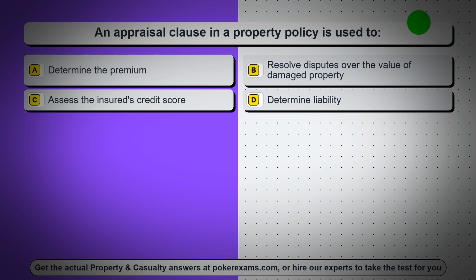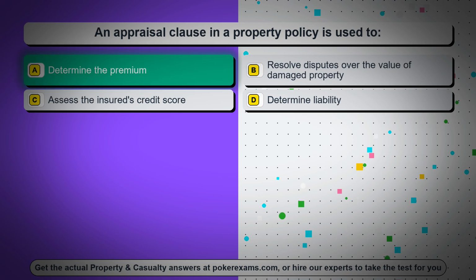Question 34. An appraisal clause in a property policy is used to: Option A. Determine the premium. Option B. Resolve disputes over the value of damaged property. Option C. Assess the insured's credit score. Option D. Determine liability. The correct answer is option A.